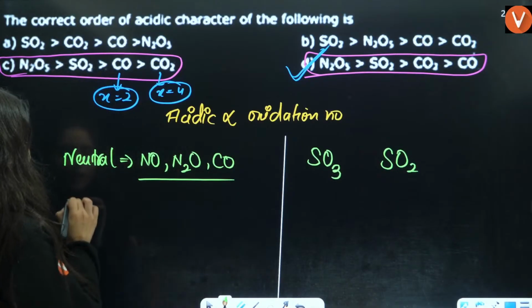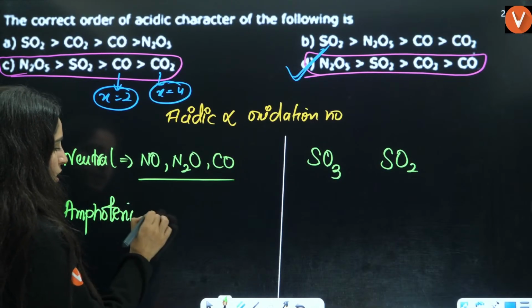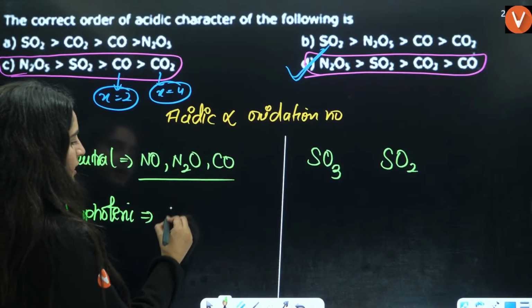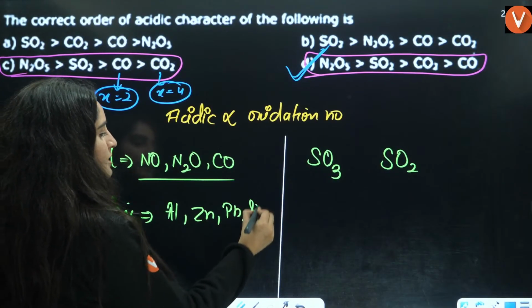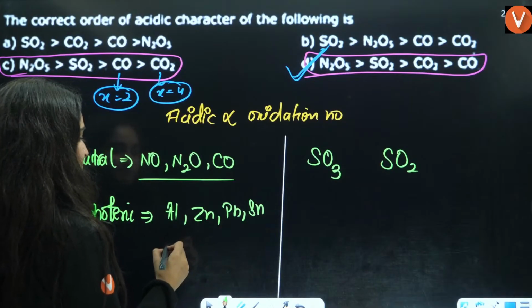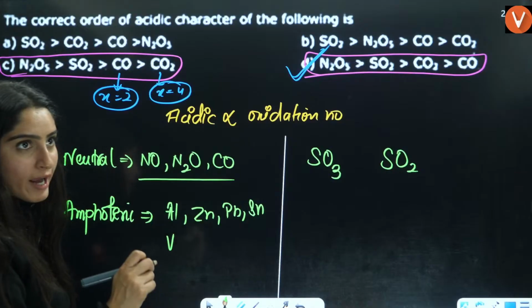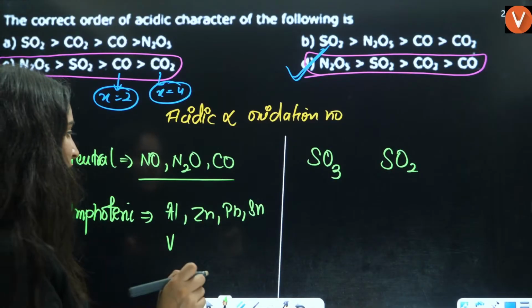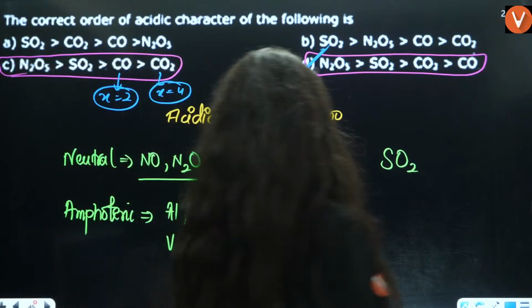Right. Amphoteric oxides. So, amphoteric oxides are those of aluminium, zinc, Pb, Sn and vanadium, right? V2O5 is also amphoteric. So all these are the amphoteric oxides that you have, right?